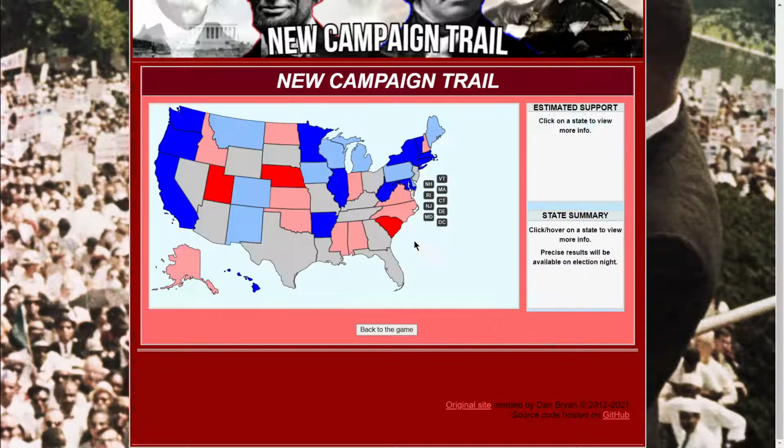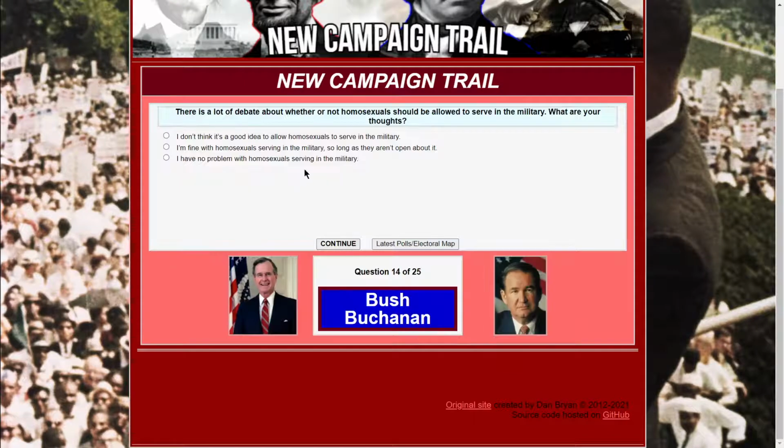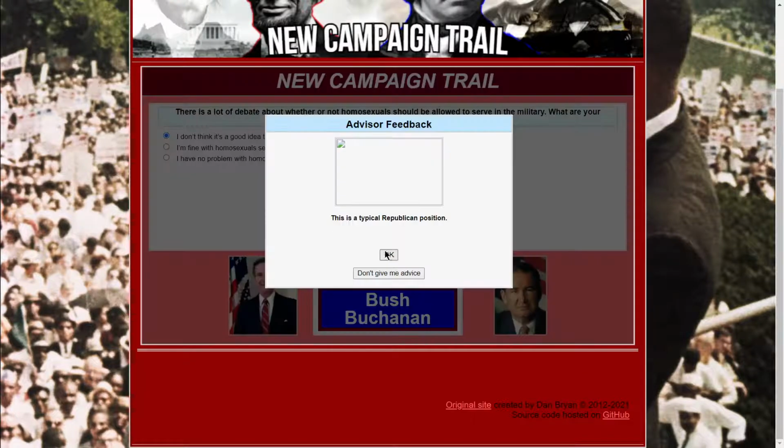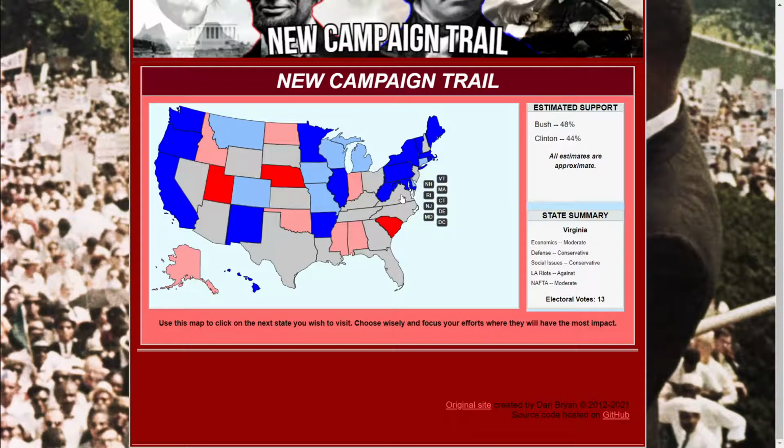I'll just be strong on this one because if you look at the South, it is socially conservative, and the vast majority of swing states are moderate to conservative. So in that case, I don't see this hurting me as much as you would normally see. So yes, I'll just ban gays. Based. Typical. Yeah, exactly.